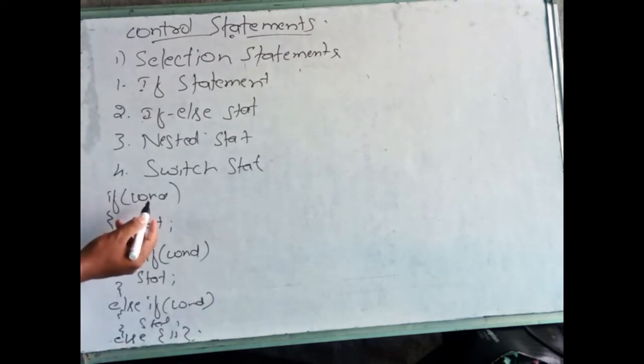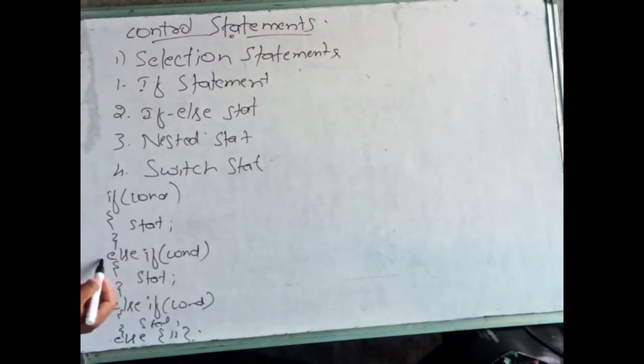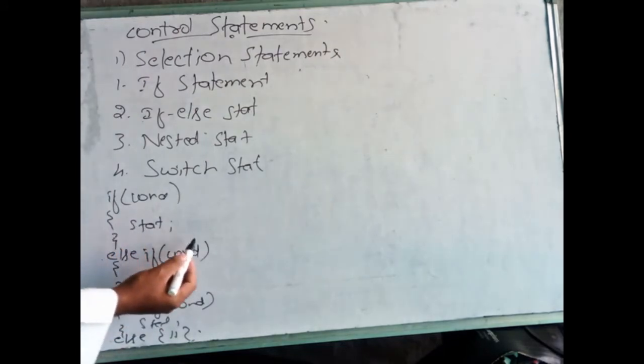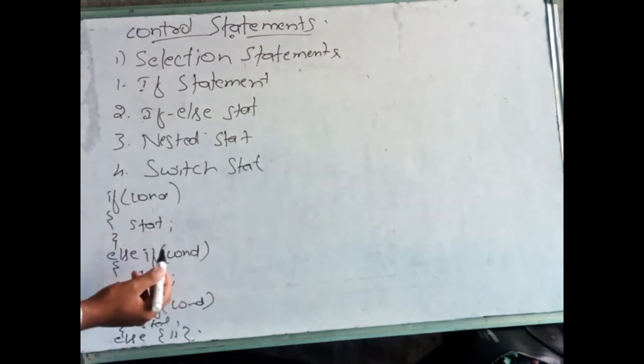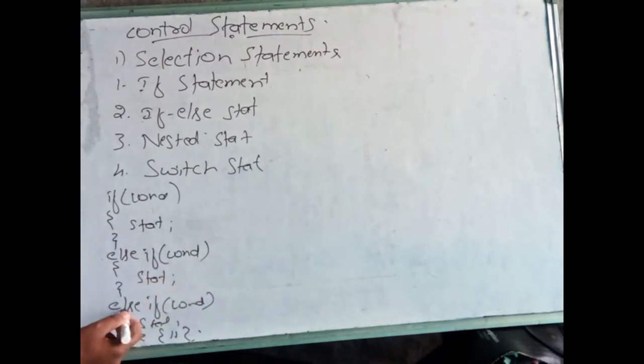If the condition is there and it is true, it will execute. If it is false, it will go to the next else if. Here again we give a condition. At that time it will check the condition. If it is true, it will execute. If it is false, go to the next else if, like that. Finally, if all the conditions are false, it will execute the else statement. Clear? We call this the if else ladder. This is one format.